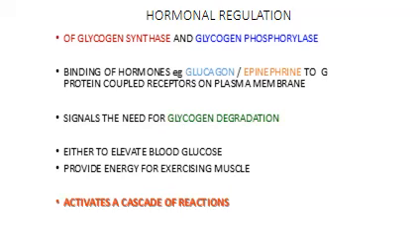Now let's look at what happens when glucagon or epinephrine binds to the membrane. There are certain G protein coupled receptors which are present on the plasma membrane, and that will signal the need for the breakdown of glycogen. This is done either to elevate the blood glucose level or to provide energy for the exercising muscle. So this signal activates a cascade of reactions.